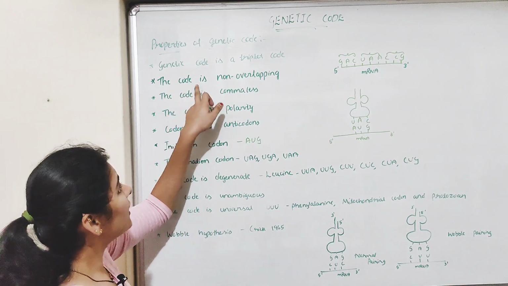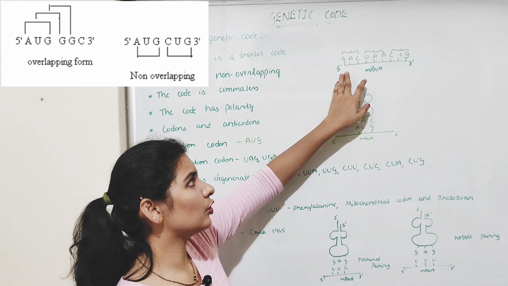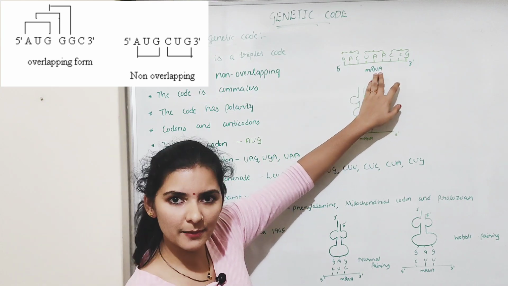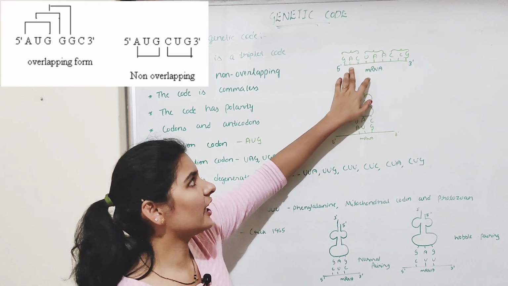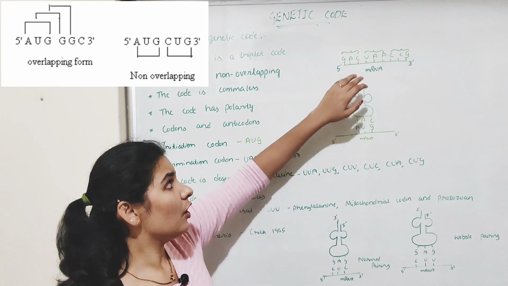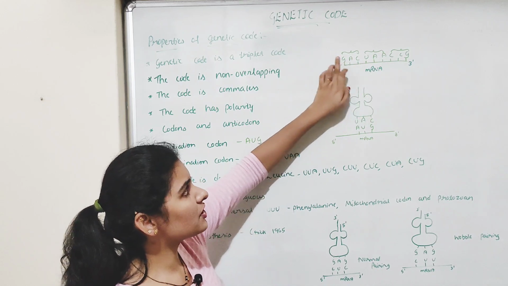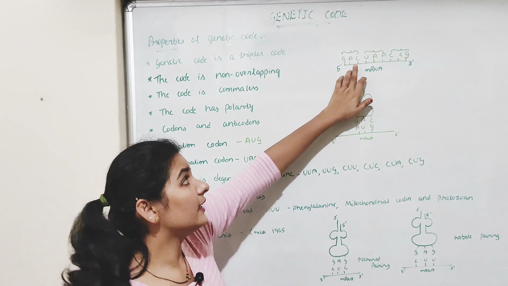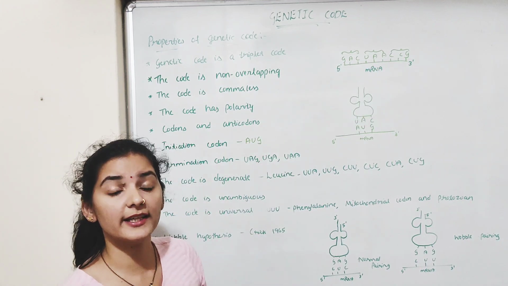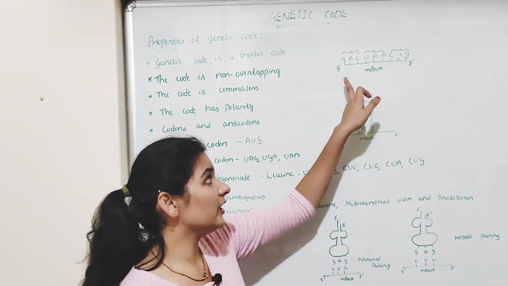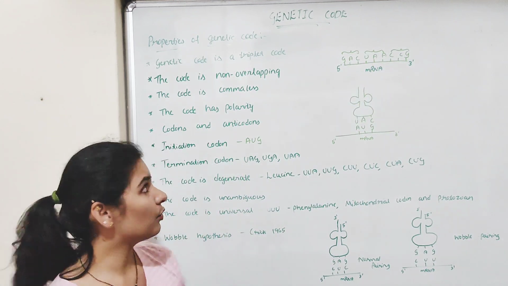Second one is, the code is non-overlapping. Non-overlapping means a triplet codon, or the sequence of nucleotides on the mRNA, is read in a particular order, and each nucleotide can be a part of only one codon. For example, the third nucleotide, that is C, is a part of the first codon, that is GAC, and this C cannot combine with U and A to form another codon, or it cannot overlap. So each nucleotide on the mRNA can be a part of only one codon.